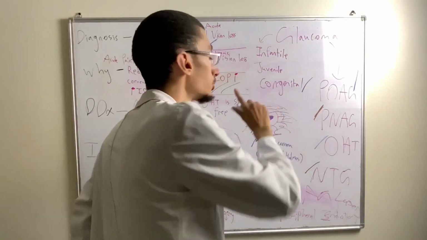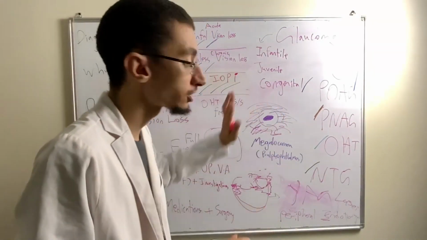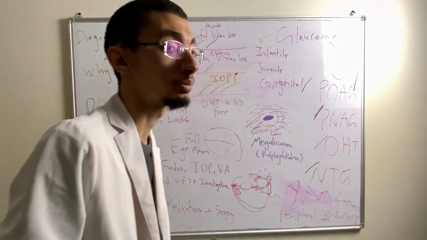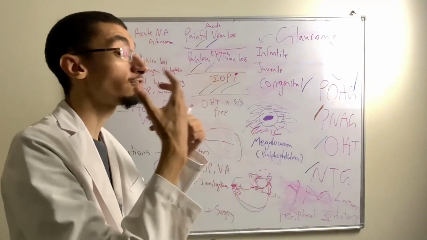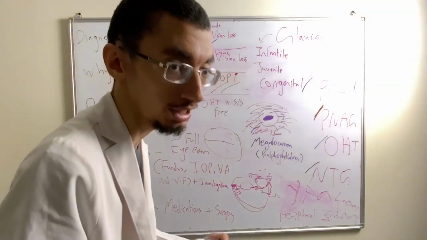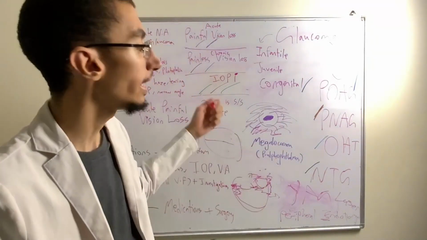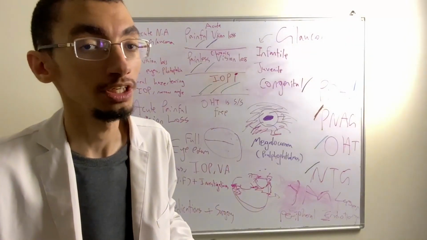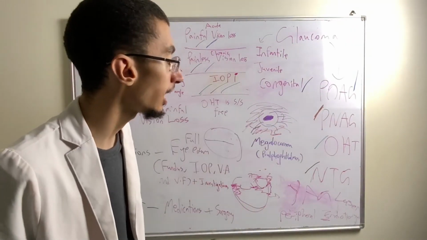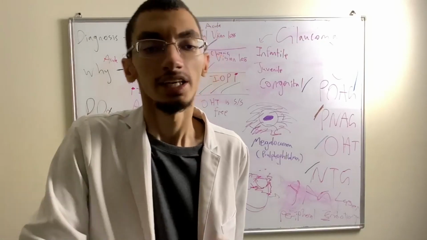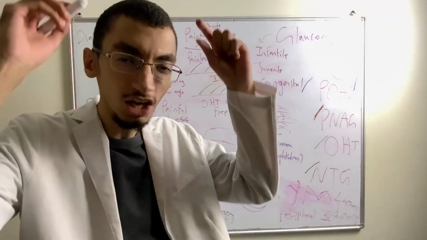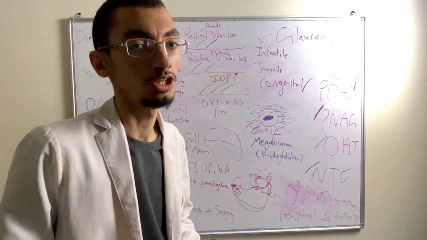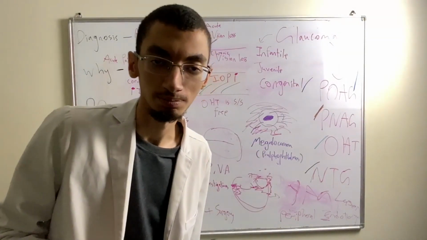So let's focus on congenital glaucoma, because that's the most important thing, and what are the things we need to keep in mind. In congenital glaucoma, we have a baby that comes to you in the pediatric ophthalmology department, and this baby is an emergency case. You'll see the baby has red eyes. Not only that, you'll see his cornea is very large. We call this megalocornea, okay?